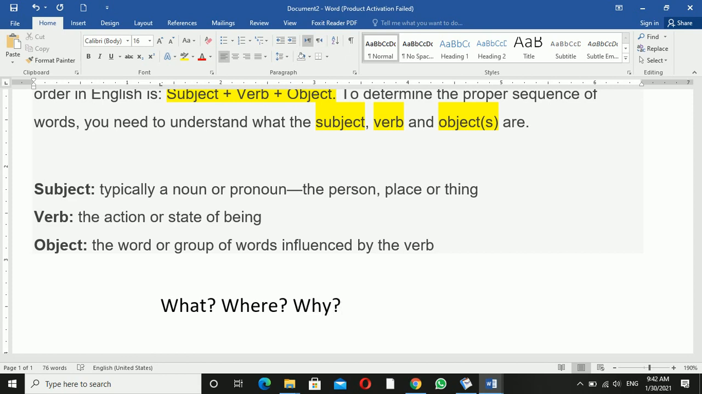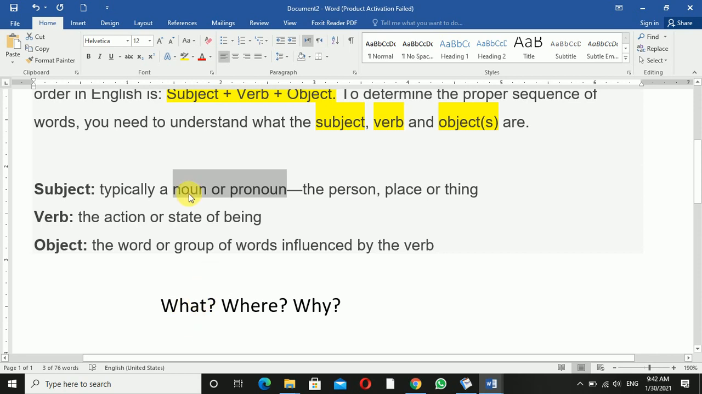I will define it. Subject is noun or pronoun. Subject case says typically noun or pronoun. What is subject? Subject is a noun or pronoun, for example the person, place or thing.